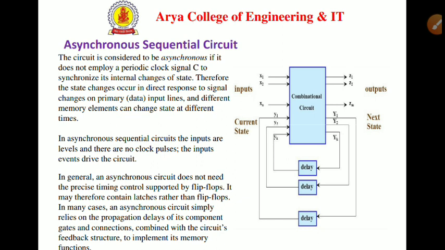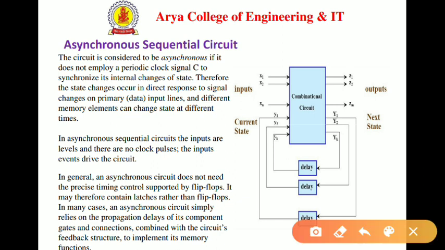So the main basic difference between asynchronous and synchronous sequential circuits is that there is no clock pulse, and the input events drive the circuits. In general, an asynchronous circuit does not need the precise timing control supported by flip-flops. It may therefore contain latches rather than flip-flops.